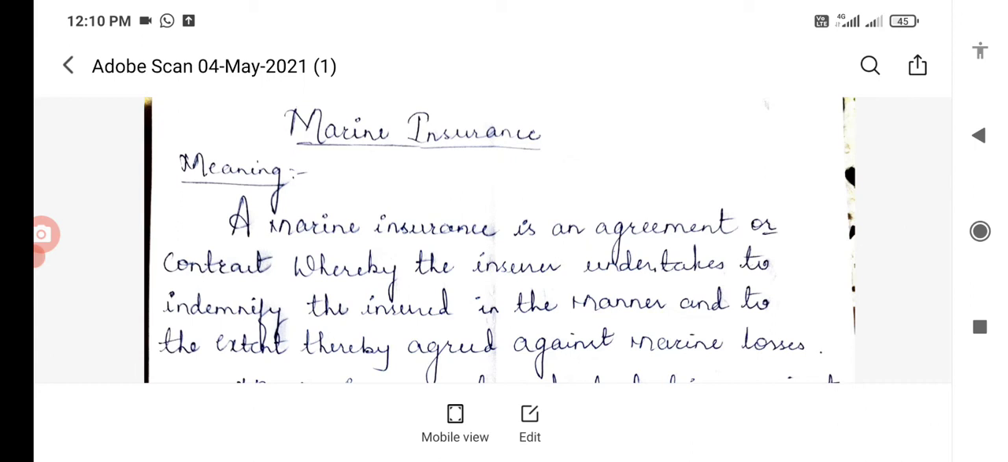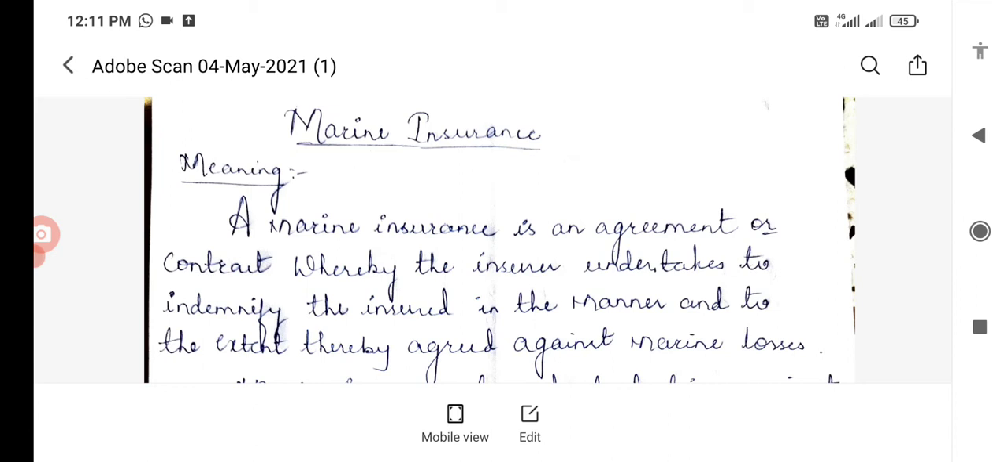Last class I completed fire insurance. So the second part of insurance is completed, and the last part is marine insurance. As I had told you, there are three types of insurance: life insurance, fire insurance, and marine insurance. Today's class we are going to see what marine insurance is, types of marine insurance, and which principles are applicable for marine insurance.